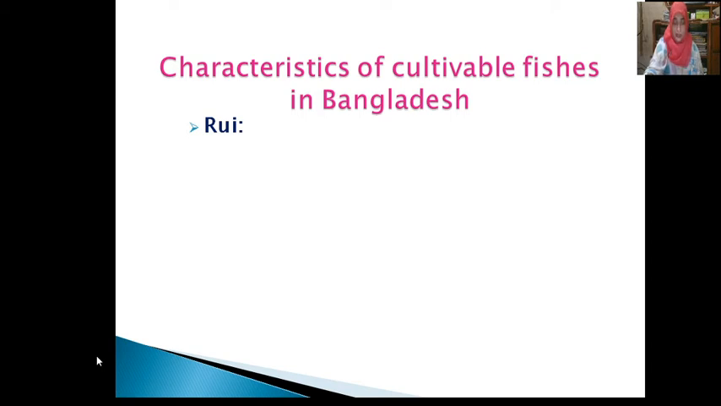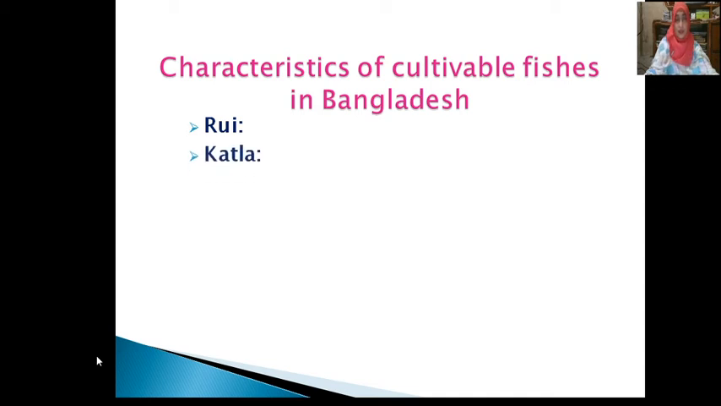So now I discuss with you rui. Its body is long, the head is comparatively small, the lip is swelled up, and there are many delicate wrinkles at the edge of the lip. The back is quite brown. The belly is light golden. It becomes 1 kg within a year.